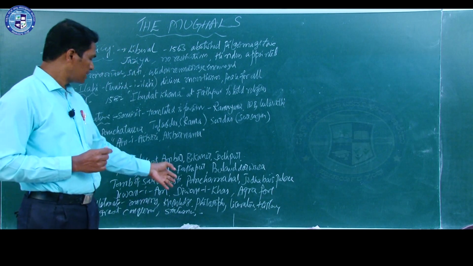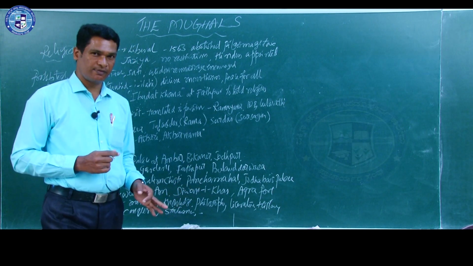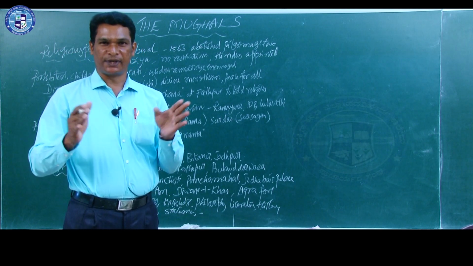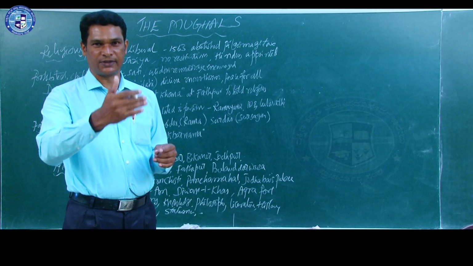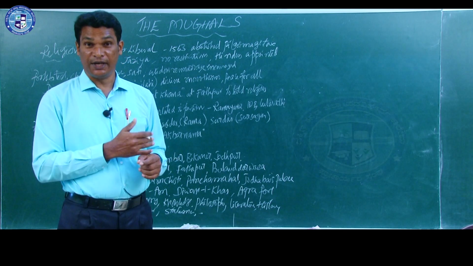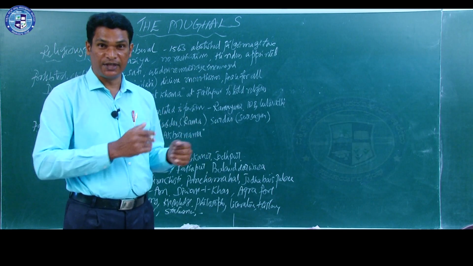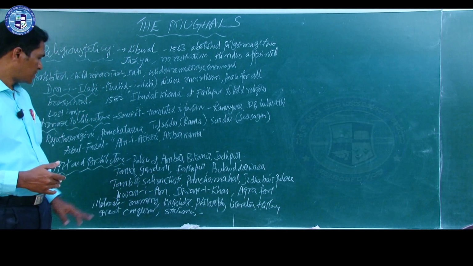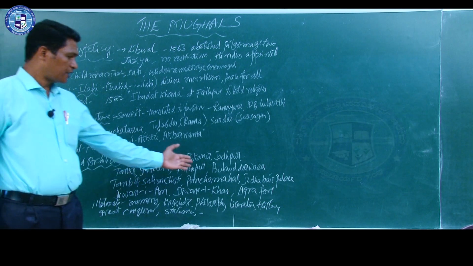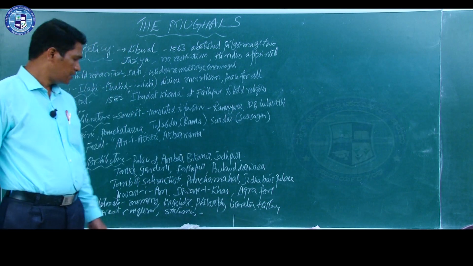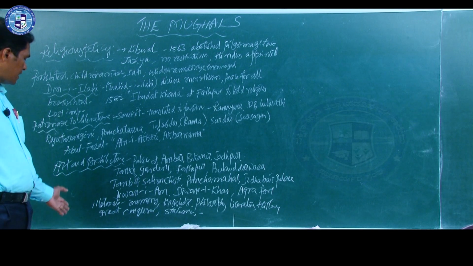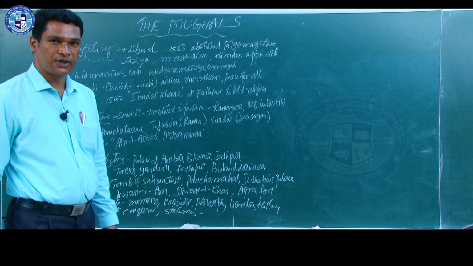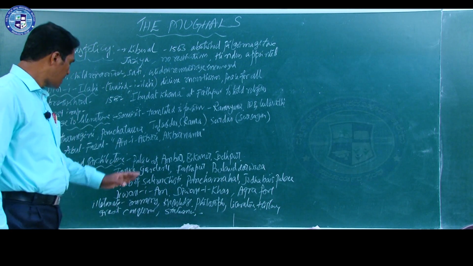Diwan-e-Khas was used for administrative purposes, for example, to conduct secret meetings along with his cabinet ministers. Then the construction of Agra Fort was also a great contribution of Akbar. These points we learn as his contribution in the field of art and architecture.